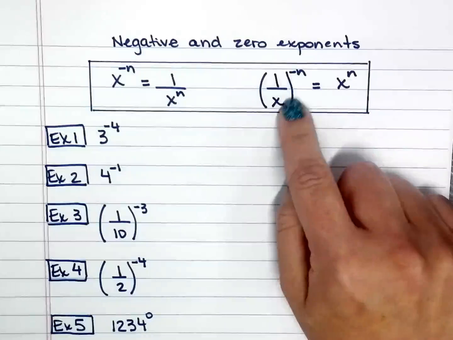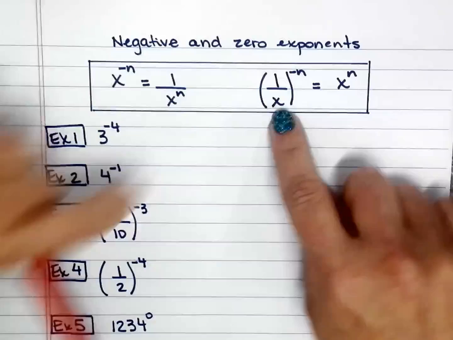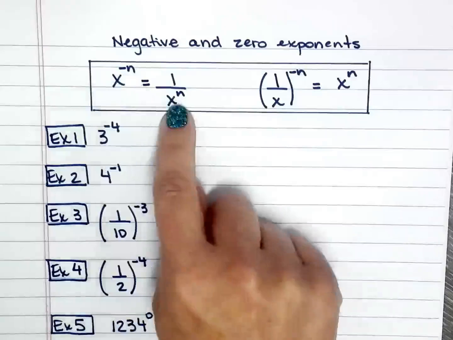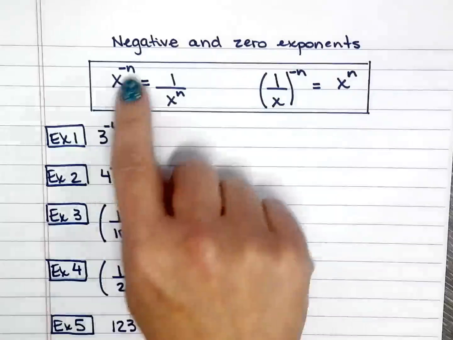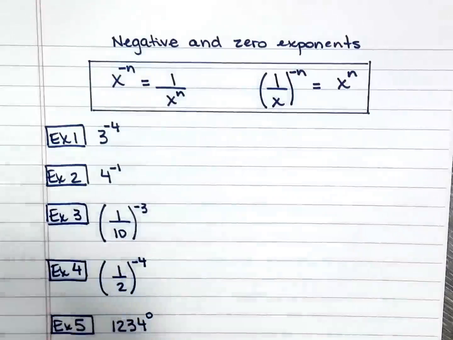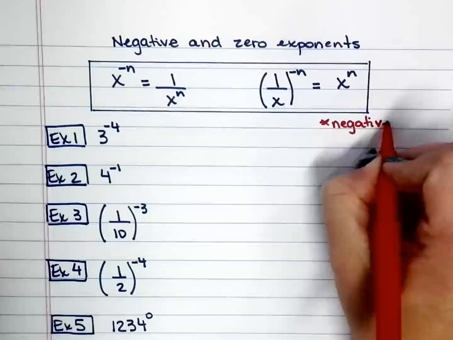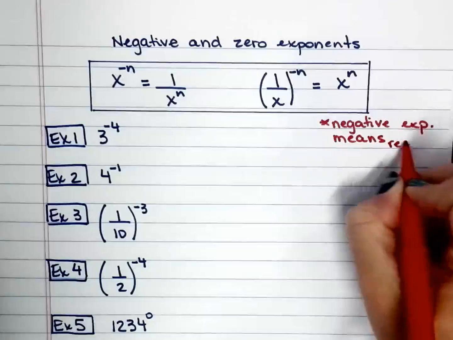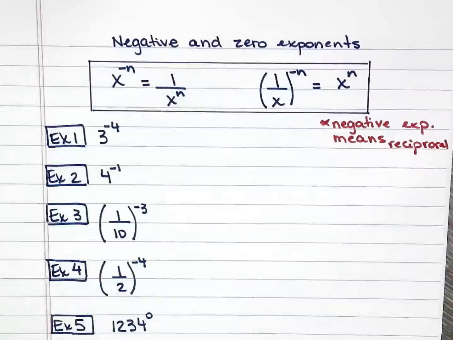Now, if I already have a fraction and I have the negative exponent, then it goes into the numerator. So it goes from the numerator to the denominator. The exponent becomes positive because the negative means reciprocal. So negative exponent means reciprocal.